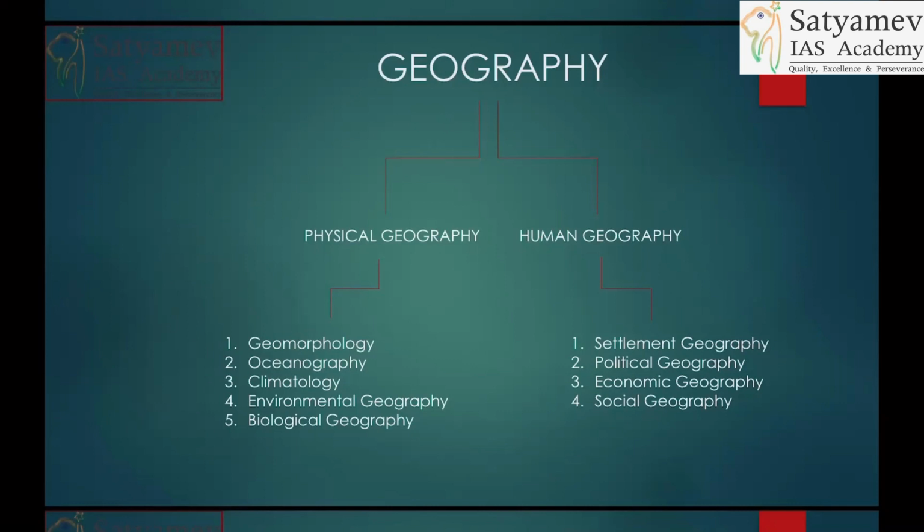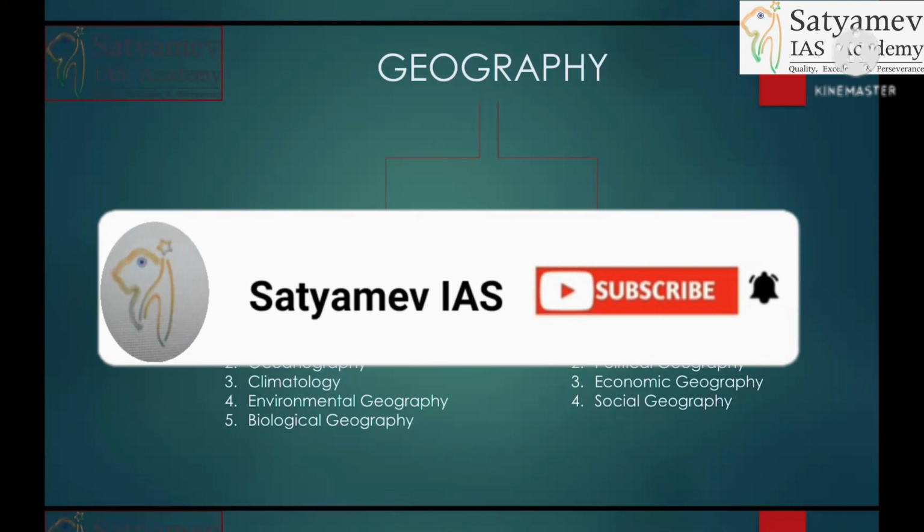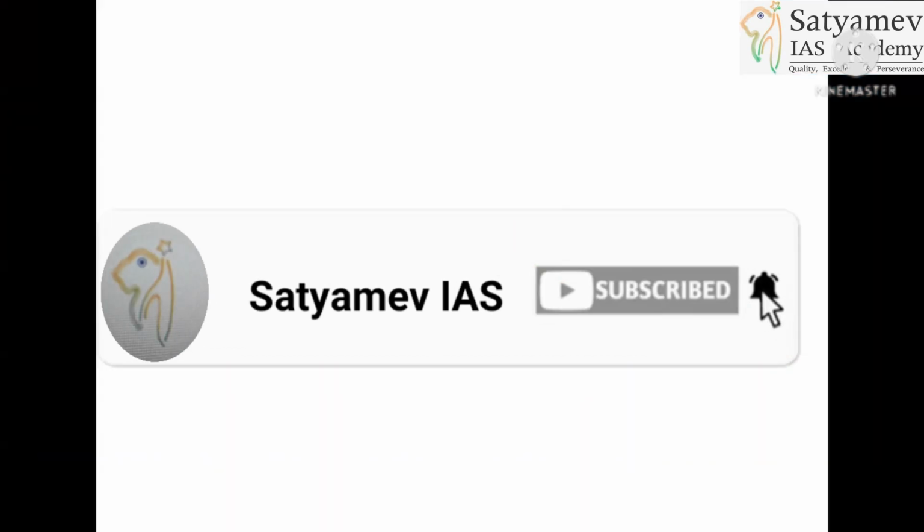In any question asked in geography, you will have to show the spatial extent of that particular thing, and you should know how to create diagrams in geography. For example, it should be very handy for you to create an India map as well as a world map.